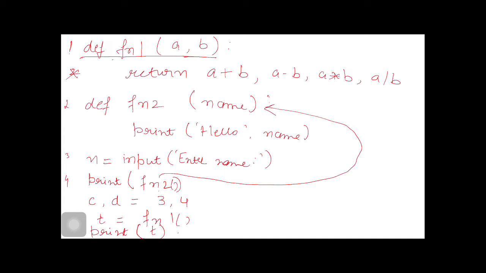What is there? fn2 of n. Now name is the parameter; suppose n represents the string Anuj. n is referencing Anuj. Now here name is also referencing Anuj. What would it print to our console? Hello Anuj.